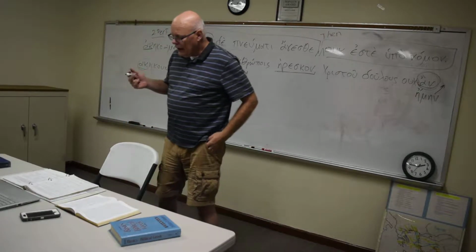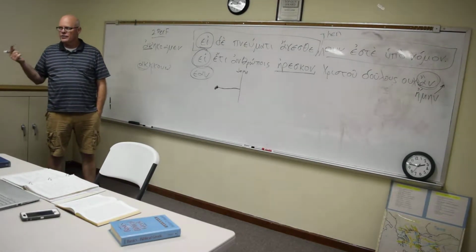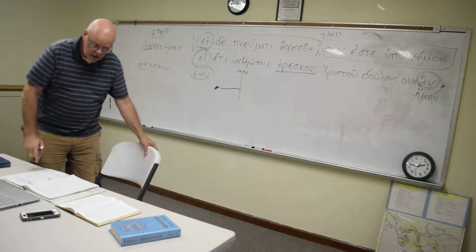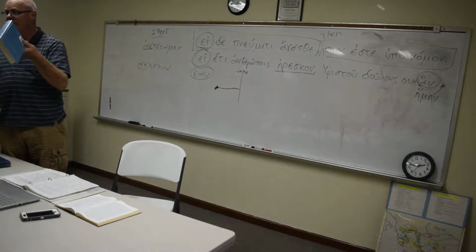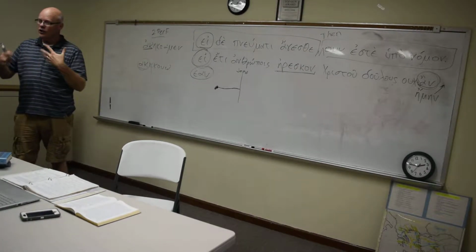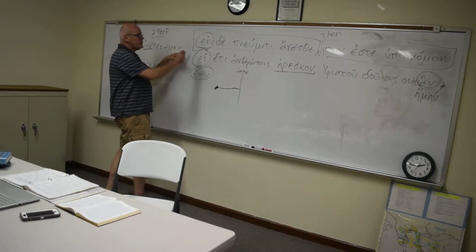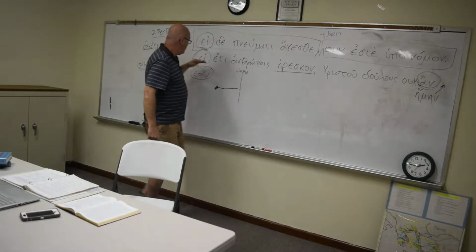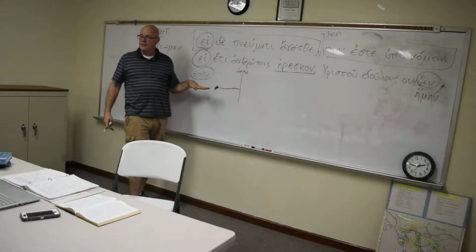Now, there's actually a lot of detail about conditional sentences, a lot that you can go over. Funk does not do it very much, and also Mounce. I read Mounce on it, and Mounce doesn't do any more on conditional sentences than Funk does. But as you're learning it, you'll find more and more information about conditional sentences. As long as you understand this: without the an, you've got a first class; with the an, you've got a second class; without the an, you've got a third class.